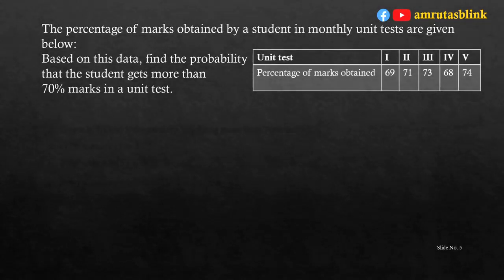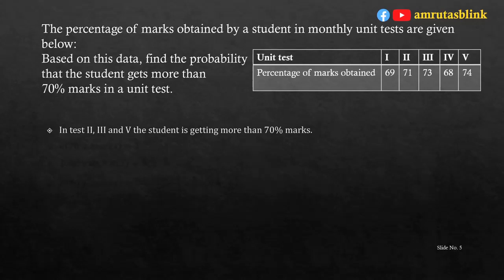The percentage of marks obtained by a student in monthly unit tests are given below in the table, that is unit tests 1, 2, 3, 4, 5, and the percentage marks obtained are 69%, 71%, 73%, 68% and 74%. Based on this data, find the probability that the student gets more than 70 marks in a unit test. Now, there are 5 unit tests. So, we can say that n(S) is equal to 5.